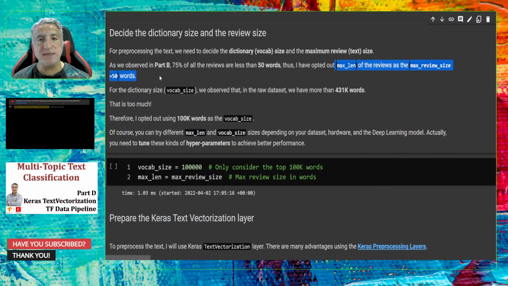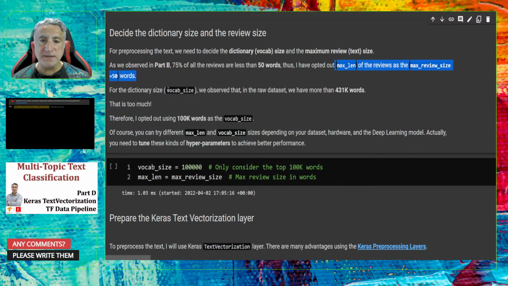Okay, so if some reviews are less than 50 words, we are going to use padding methods, adding some space into the text to make the review size 50 words or 50 tokens. If the review size is larger than 50 tokens, then we are going to cut off these reviews and make all the reviews the same length, 50 tokens or 50 words.